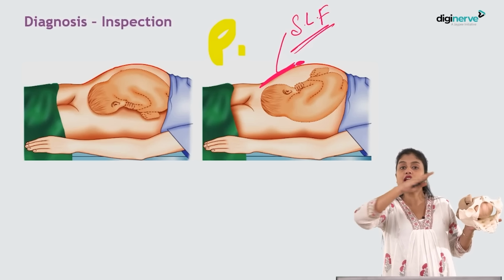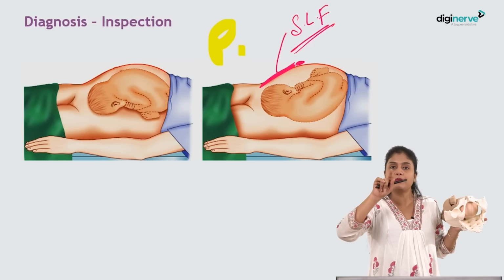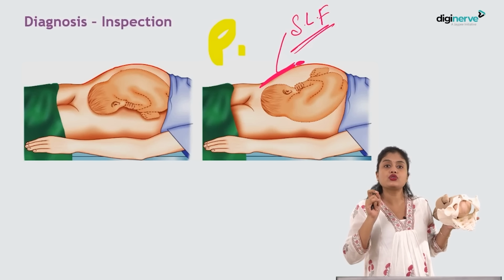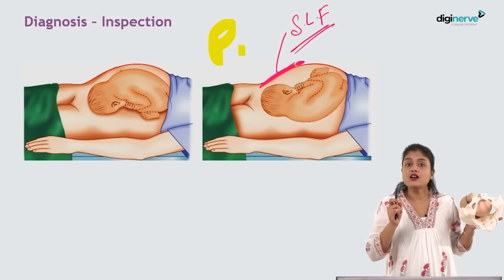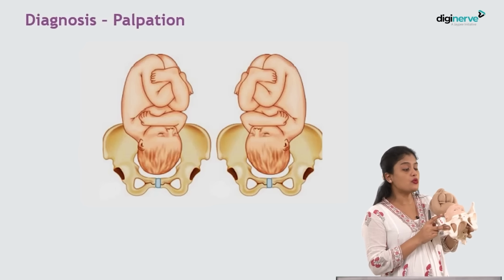Best finding would be that infraumbilical flattening. As soon as you see on a patient, on an abdomen, there is infraumbilical sudden flattening in the photo, then you should think in terms of it is an occipito-posterior position. Okay. Next, coming to palpation.